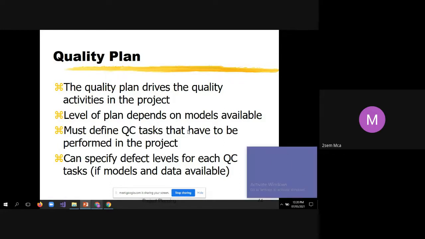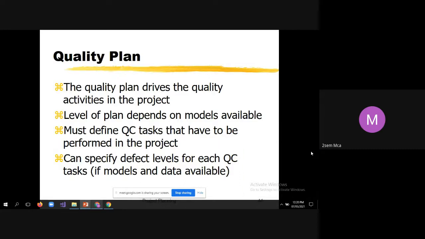Then the quality plan can specify defect levels for each quality control task if models and data are available.